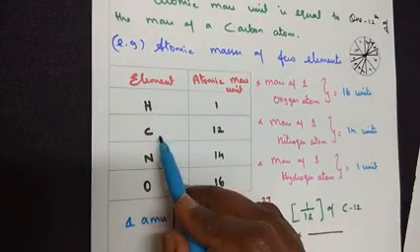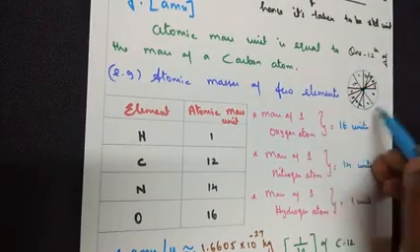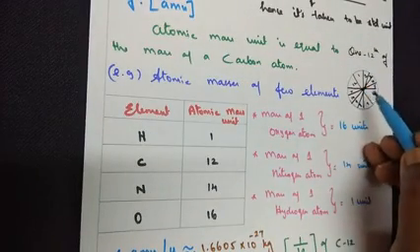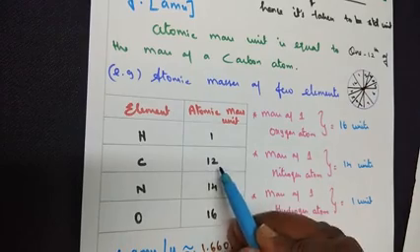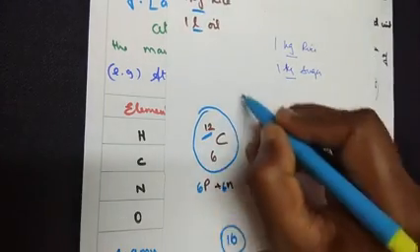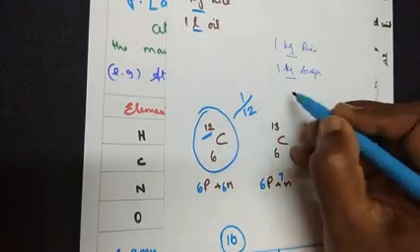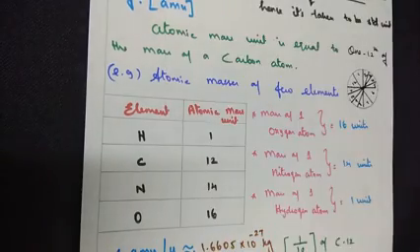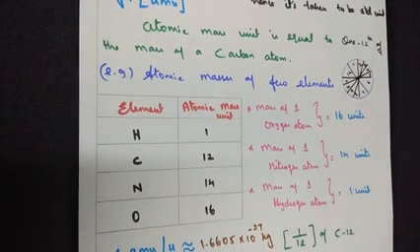So similarly for carbon, 12 parts of this make up the atomic mass of 1 carbon atom. So similarly hydrogen, when we say out of the 12 existing parts, 1 by 12 part makes up the atomic mass of hydrogen. I hope you are getting the concept, you are understanding the concept better.